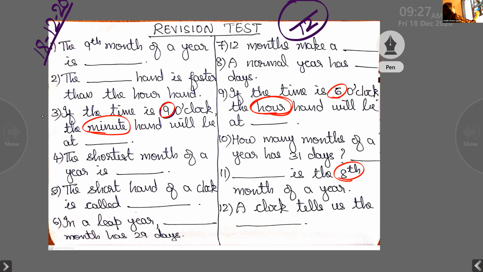If anybody has finished, just raise your hand. Yes, LNV has finished writing.